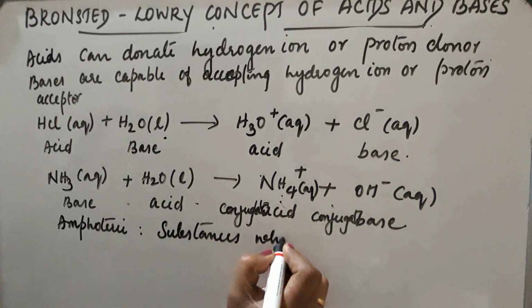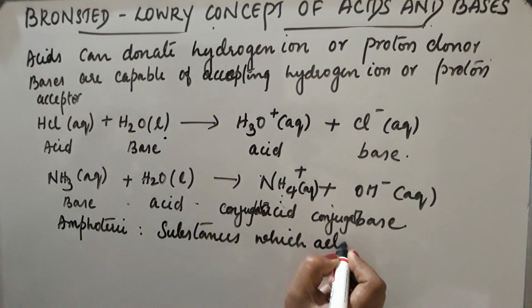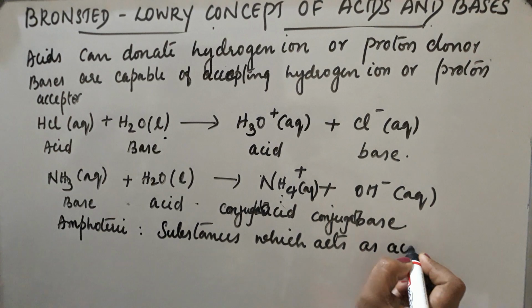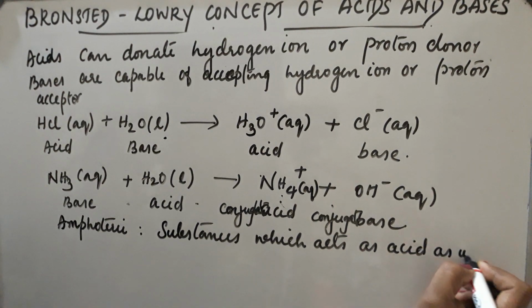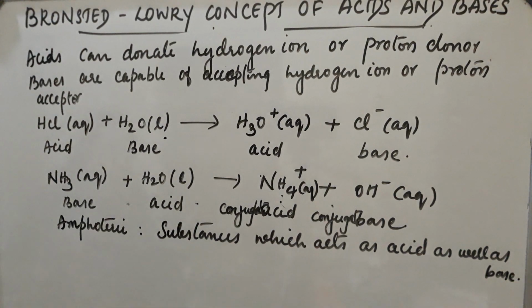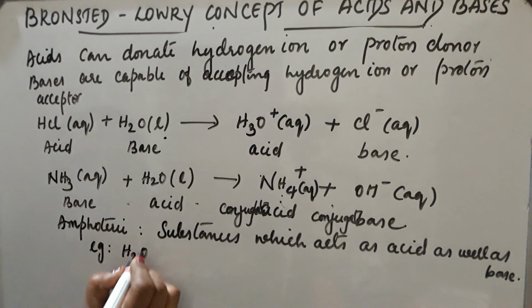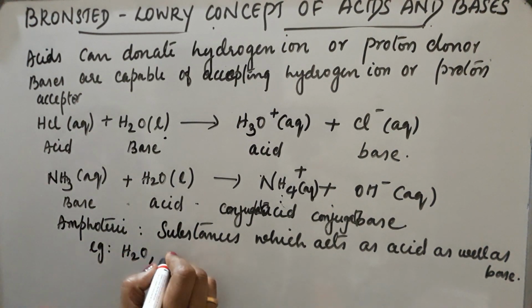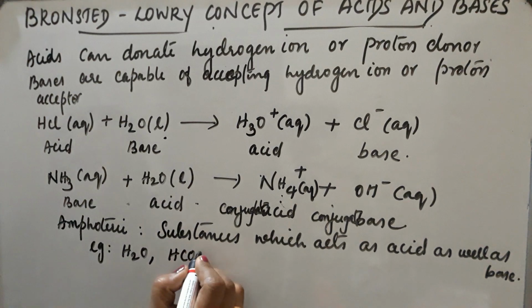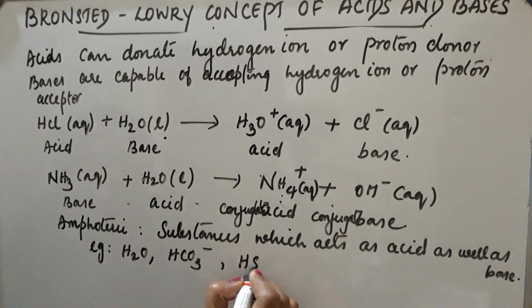Take some examples: H2O. Another example, HCO3 minus, then HSO4 minus. These are examples of amphoteric substances.